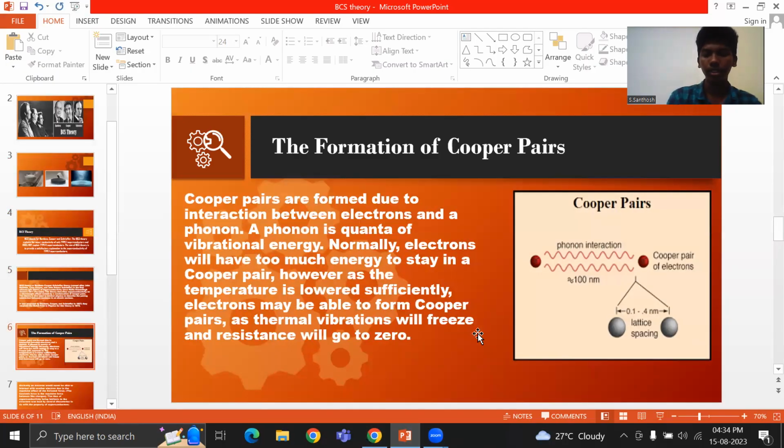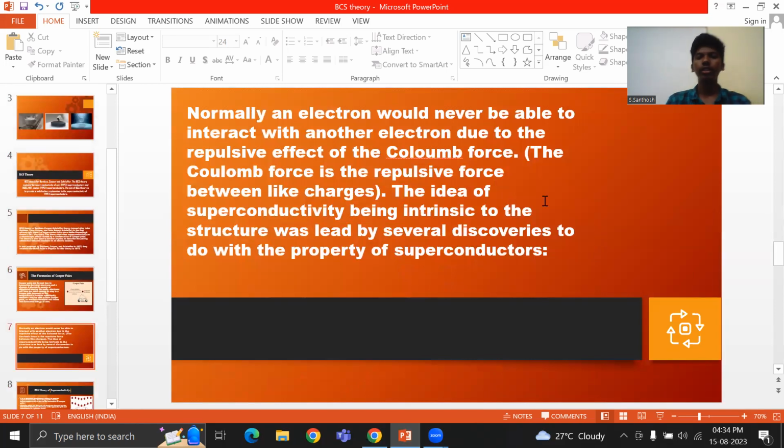We also know that electrons do not attract each other because of their negative charges, or the repulsive effect of the Coulomb forces. But in Cooper pair formation, they attract each other, come together and form Cooper pairs.